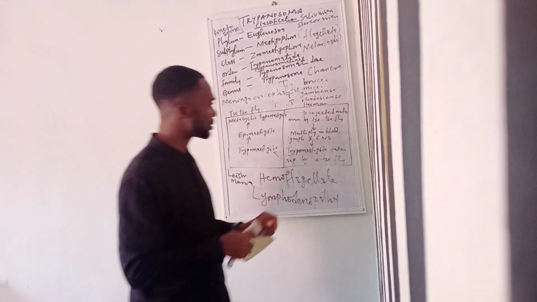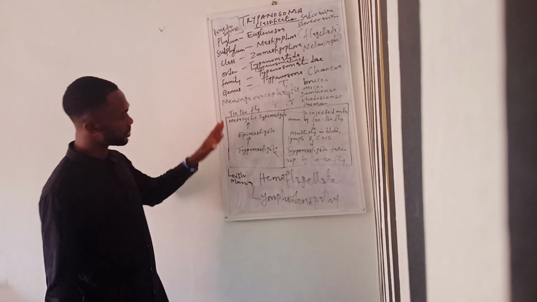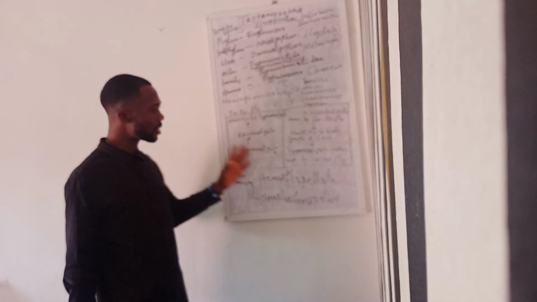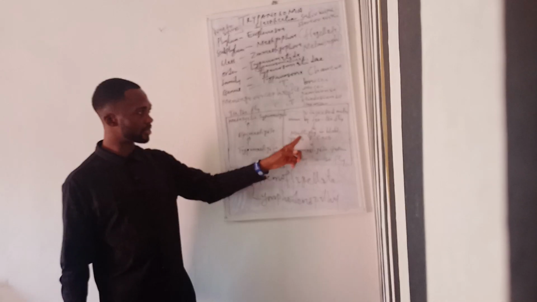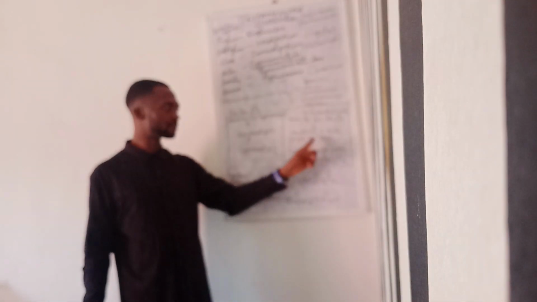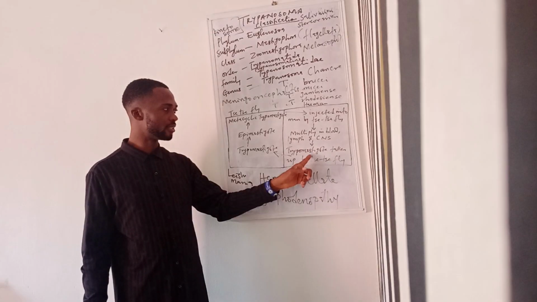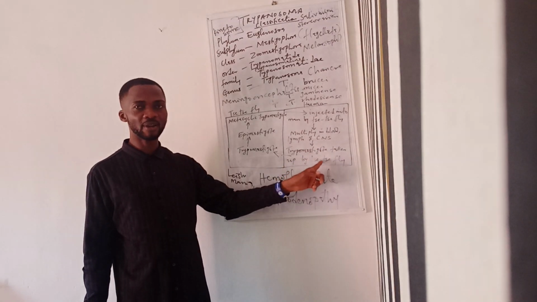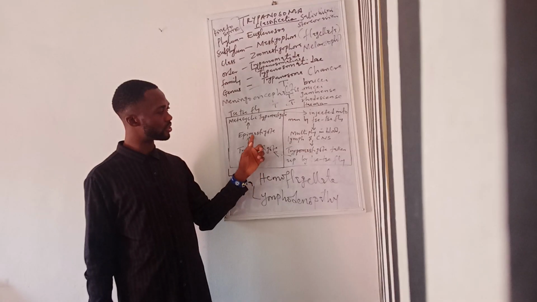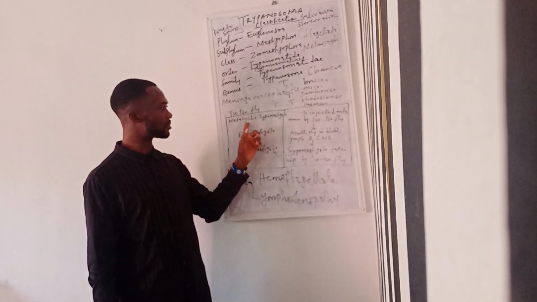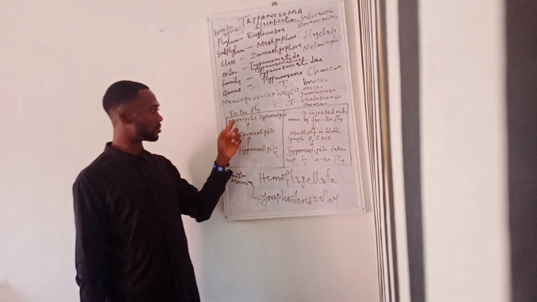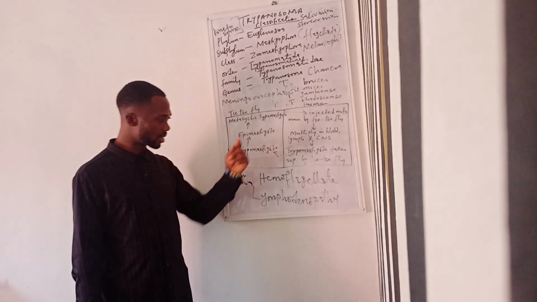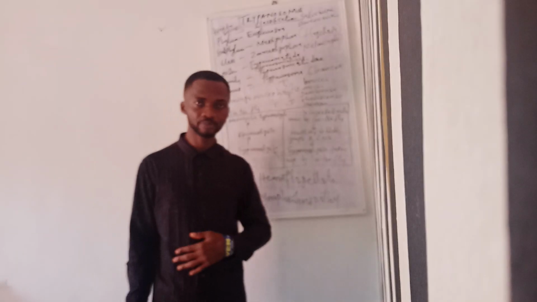So this is the life cycle. You can look at it the way it is in this diagram. Metacyclic trypomastigote is injected into man by the fly, then multiplies in the blood, in the lymph, and in the CNS. Then trypomastigote is taken up by the fly. Then this trypomastigote changes into epimastigote, and then epimastigote into the infective stage, which is the metacyclic trypomastigote, and of course the cycle continues.